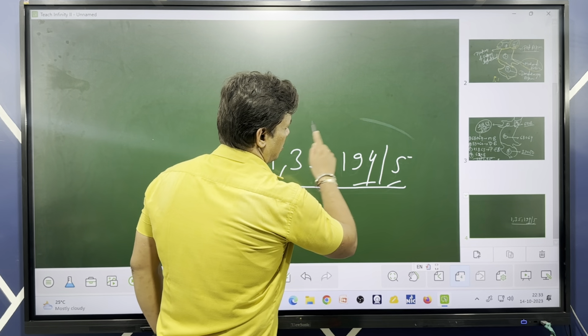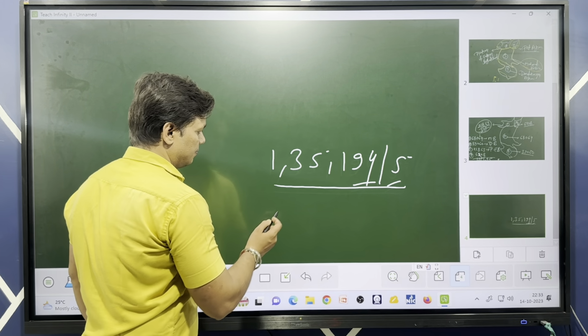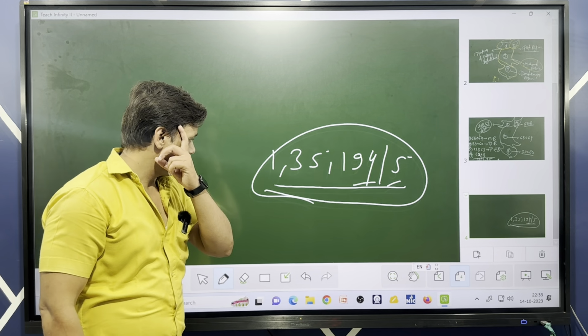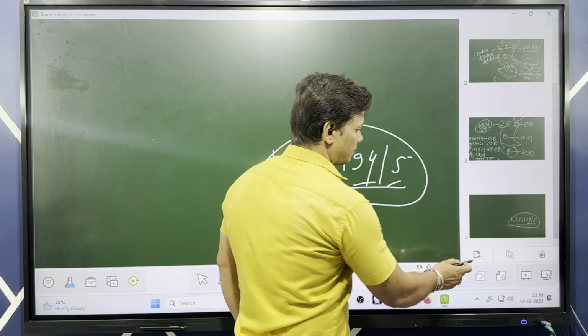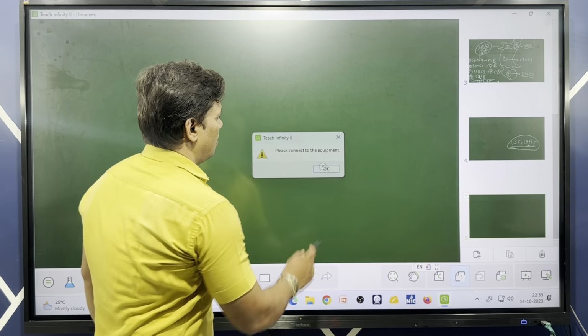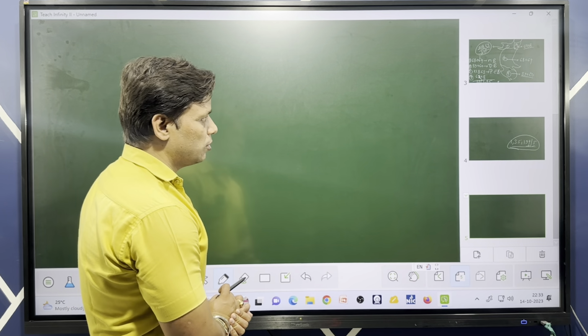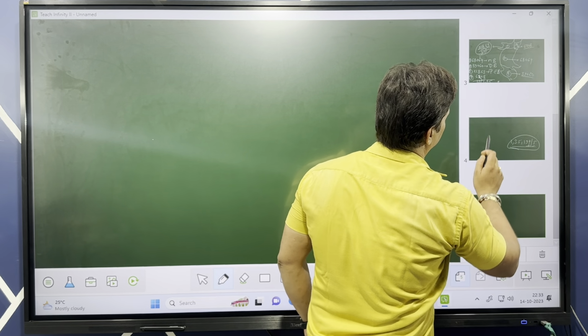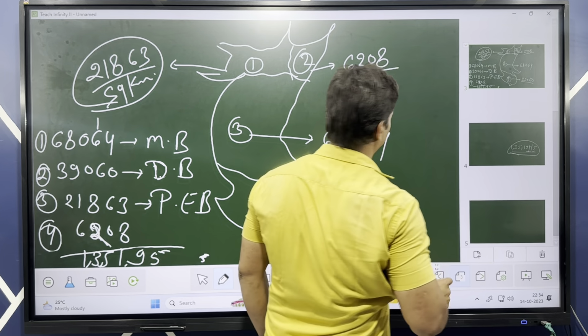Okay, so you need to remember this figure also. Okay, now let's jump to the first topic. What it is? We already studied earlier.